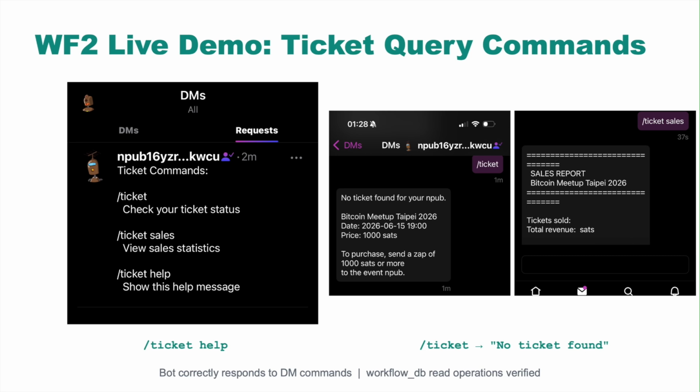On the right, I sent /ticket sales. The bot returned a formatted sales report showing tickets sold and total revenue. All 3 commands worked correctly through a single workflow using regex-based command routing. This confirms that DM listening, workflow matching, and Workflow DB read operations are all functioning properly.